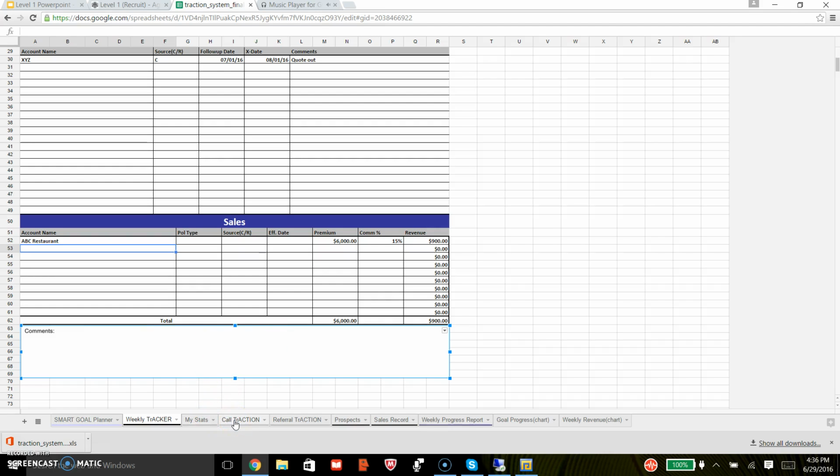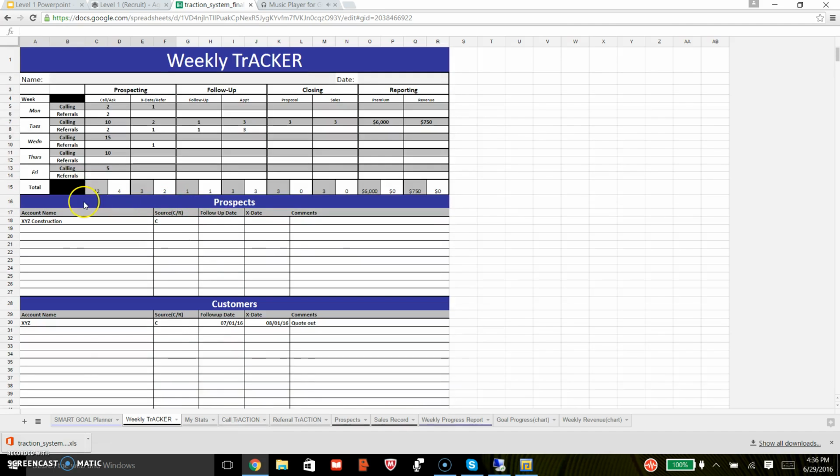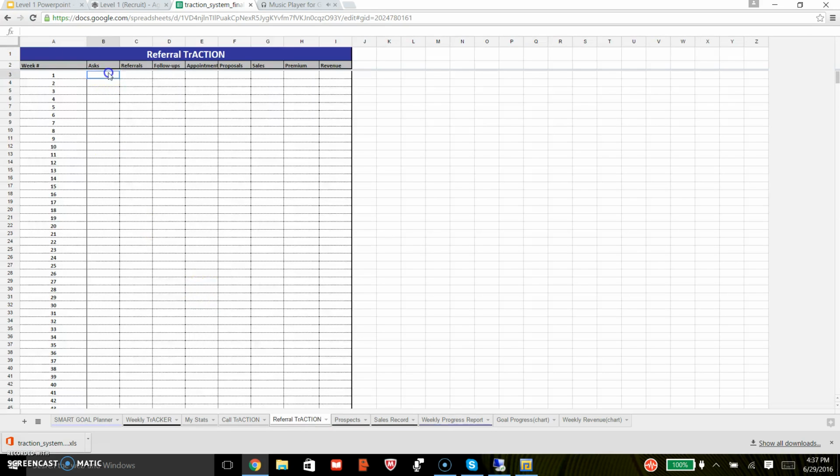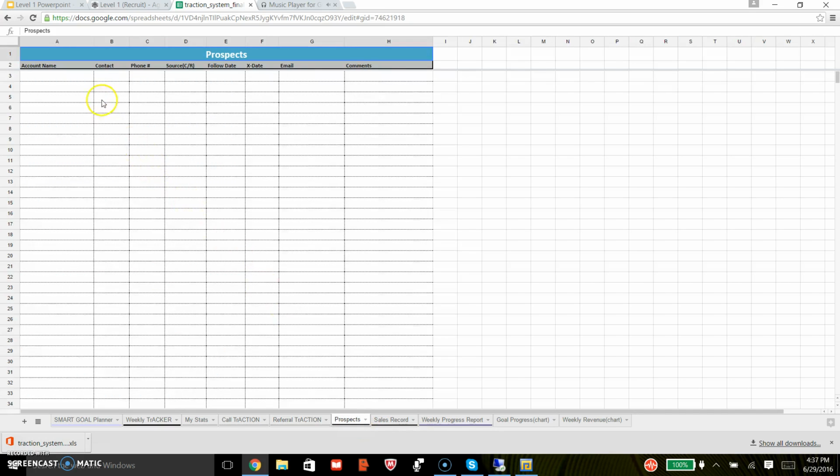So first, you'll take the tally totals in the gray section and record those on the Call TrACTION tab for this week. Then do the same with the white total cells in the Referral TrACTION tab. That's it with those 2 tabs. It seems simple, but it has to be done for the stats to work properly. Now, any prospect that you're not directly putting into customers on your weekly tracker will go in the Prospects tab. This list will be used to make sure you are following up with X dates at the proper time, so make sure you check this weekly so you don't let that hard work fall through the cracks.